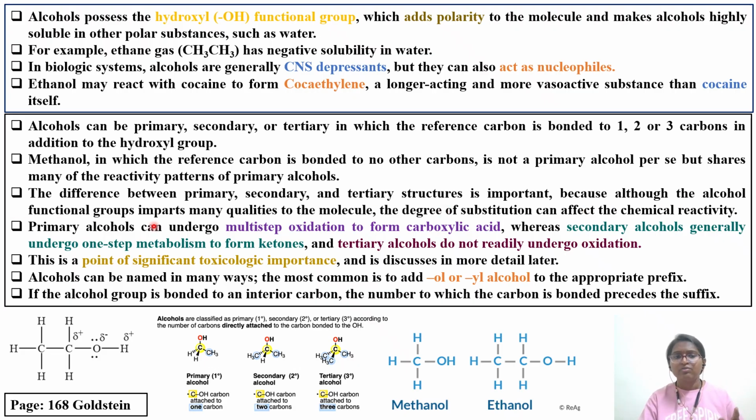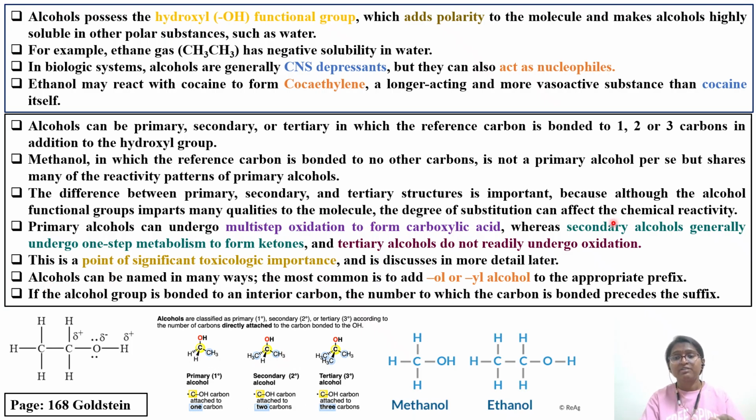Although the alcohol functional group imparts this OH group, it will show you some characteristics. Why this is very important is that when you're doing read-across for group-of-chemicals or class-specific effects, these functional motifs are responsible for showing certain biological or toxicological effects. The OH group itself will add some reactivity to that particular molecule, and in addition imparts many qualities to the molecule.